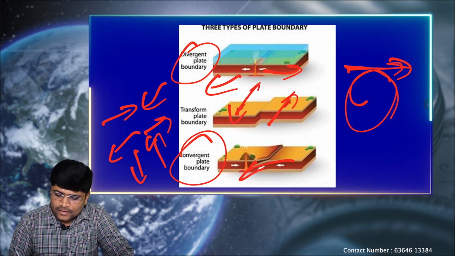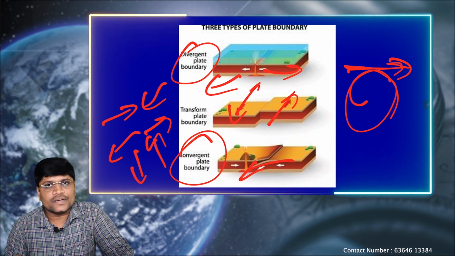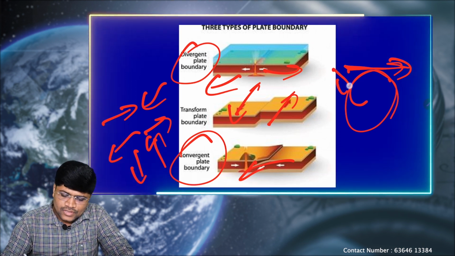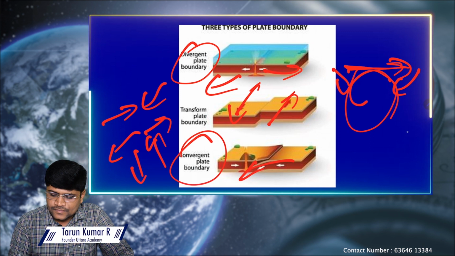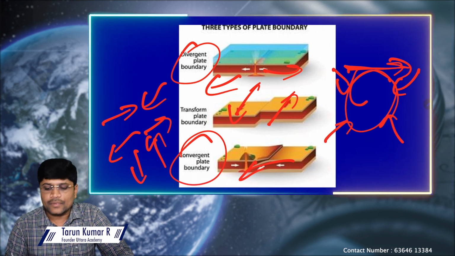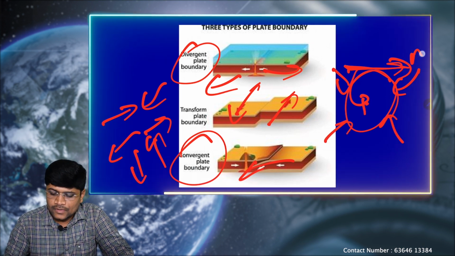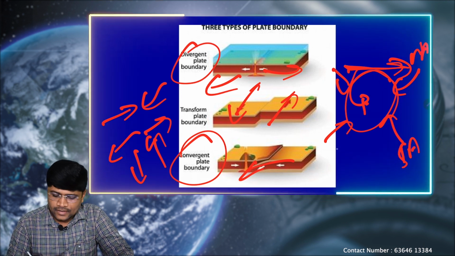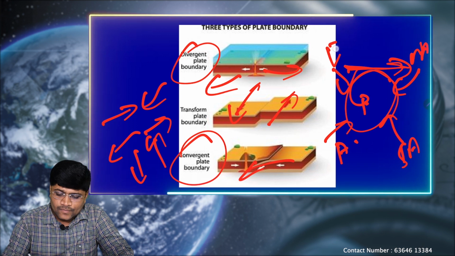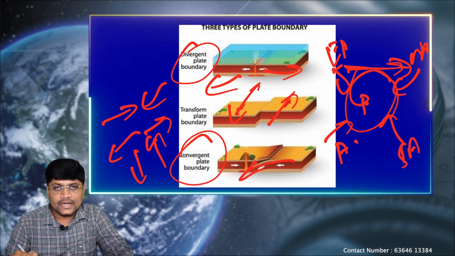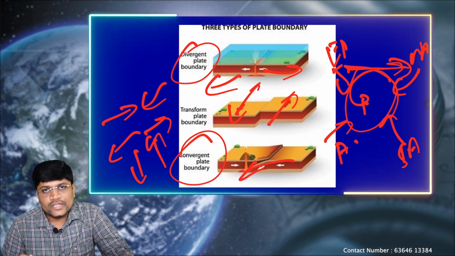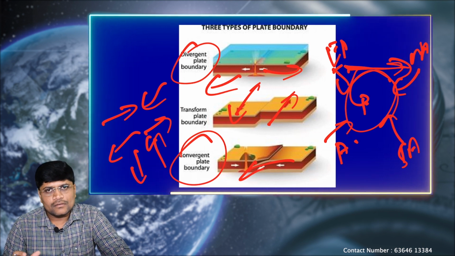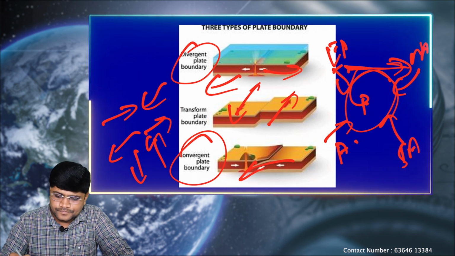So apart from this again, there are chances where more than two plates also converge on each other. So in that case again, Pacific plate, it is having continuous friction with the neighboring plates. So if this is the Pacific plate, it is getting converged with the North American plate, South American plate, here is the Australian plate, and here is the Eurasian plate. So we call them the triple junction. That means where more than two plates are getting collided, or they are in continuous friction.